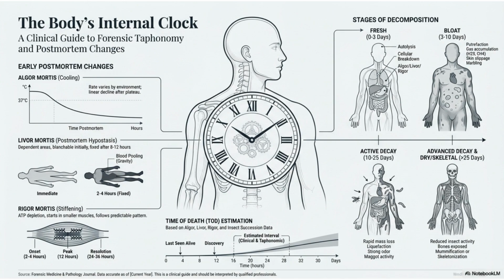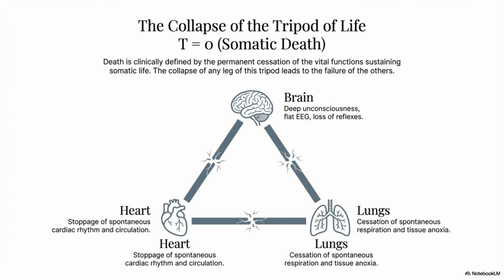This video provides a clinical and forensic guide to taphonomy and postmortem changes. It outlines the early postmortem changes, including Algor, Livor, and Rigor Mortis, and the various stages of decomposition. Somatic death, or the collapse of the tripod of life, is the permanent cessation of vital functions.